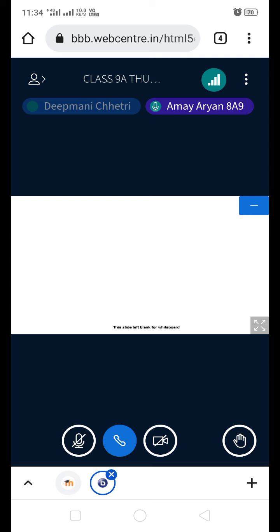What is meant by seasonal variation of water level in the rivers? The seasonal variation of water level in the rivers means when it is a rainy season, the water level in the river will increase. And during the dry season, the water level will drop. So variation means the rise and fall of water level in the river. Clear? Yes, sir.